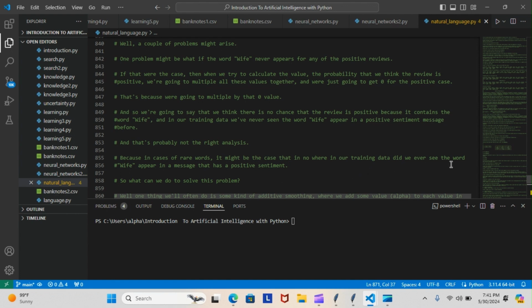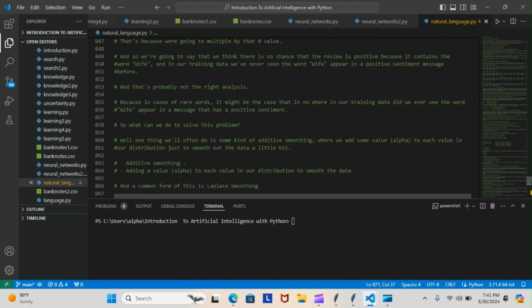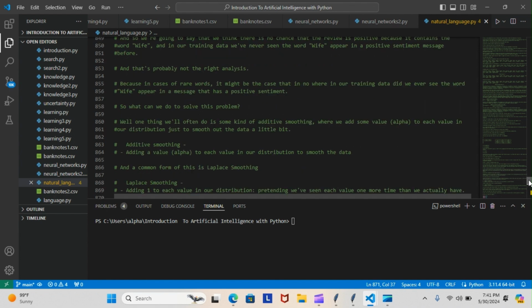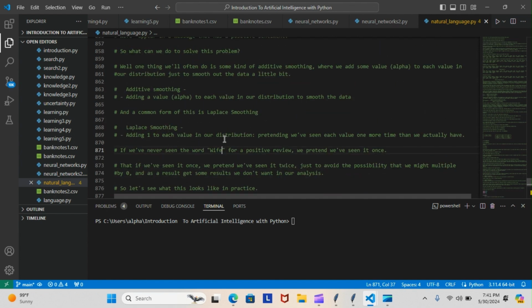One thing we'll often do is some kind of additive smoothing, where we add some value alpha to each value in our distribution just to smooth out the data a little bit. This is additive smoothing, adding the value alpha to each value in our distribution. The common form of this is Laplace smoothing, which is adding one to each value in our distribution, pretending we've seen each value one more time than we actually have. So if we've never seen the word wife in a positive review, we would pretend we've seen it once. If we've seen it once, we pretend we've seen it twice, just to avoid the possibility that we might multiply by zero and, as a result, get some results we don't want in our analysis.